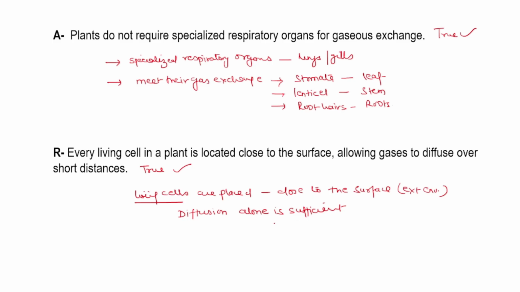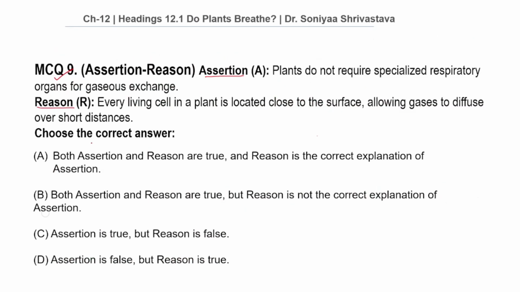Gases can easily and quickly travel the short distances by simple diffusion. This is why plants do not need a complex breathing system or respiratory organs. Therefore, reason completely explains the assertion. Now let us see our options. Now we already know that our assertion is true and our reason is true, and reason completely explains the assertion. So our correct answer is: both assertion and reason are true, and reason is the correct explanation of assertion.